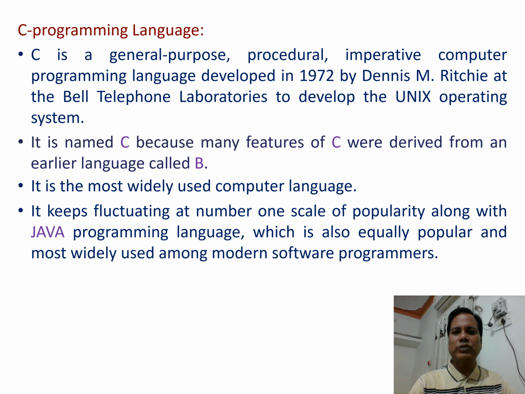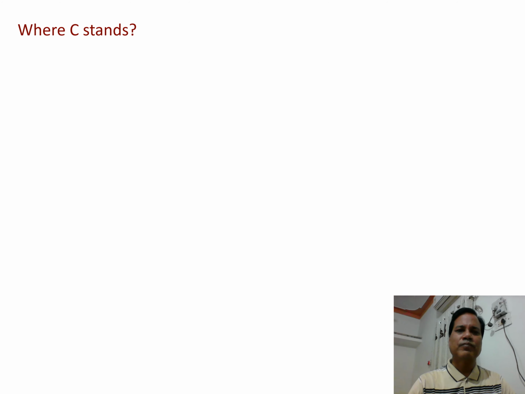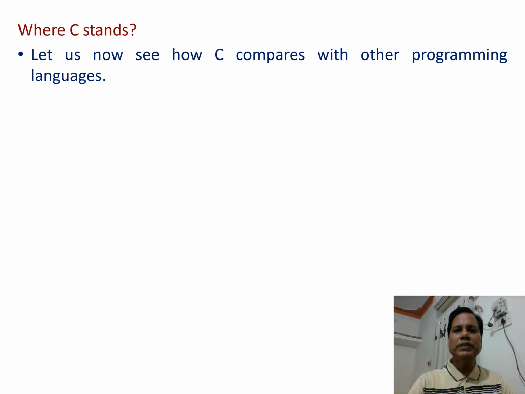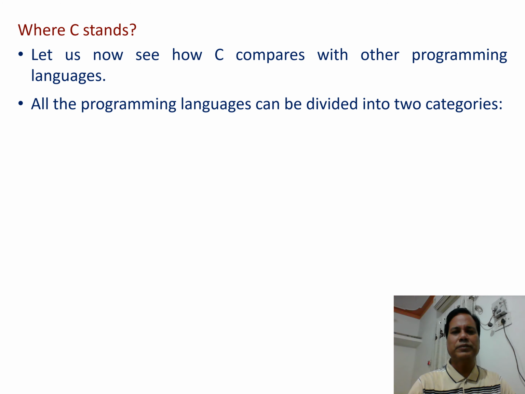It keeps fluctuating at number 1 on the scale of popularity along with the Java programming language, which is also usually popular and most widely used among modern software programs. Where C stands. Let us now see how C compares with other programming languages.